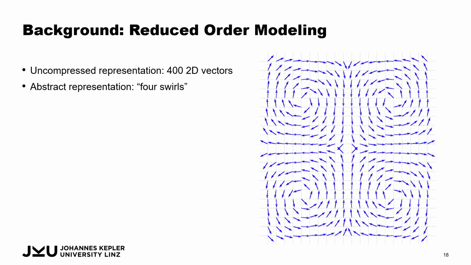Another thing as a background is that of reduced order modeling. So when we look at these simulations, we typically require this fine-grained resolution for the classical solver, but the underlying system can more or less be described in a much lower dimensional way. So when we look at this simulation here, for example, we see 400 2D vectors, so 800 scalars that describe this system, but we could also represent the system in a more abstract way, as for example the description of force worlds.